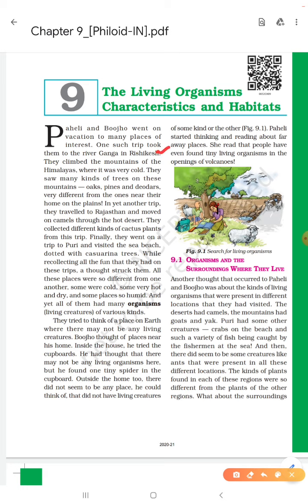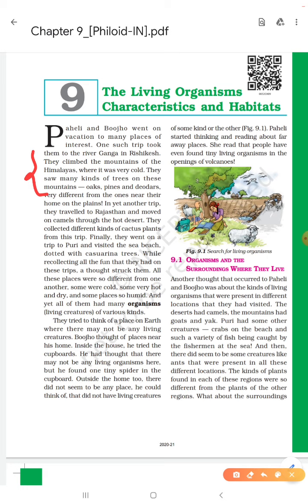One such trip took them to the river Ganga in Rishikesh. As we know, there is the Ganga river in Rishikesh. They also went there in their vacation. Rishikesh is a hilly area, with mountains. They climbed the mountains of the Himalayas where it was very cold. We are also from the mountains, and we know that here it is very cold. Like that, they climbed the mountains of the Himalayas and found it very cold.